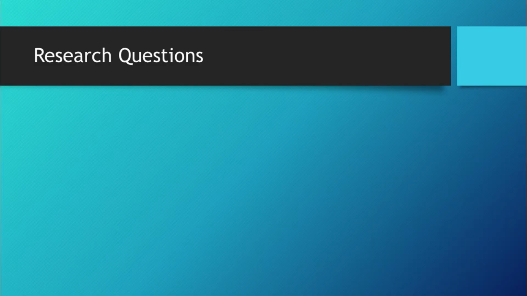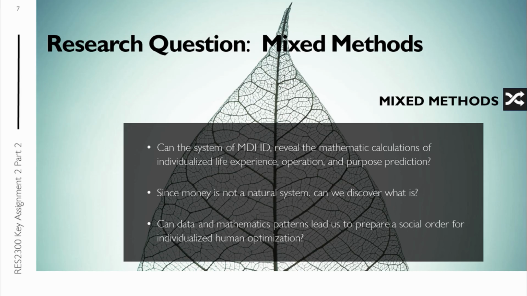Mixed methods research questions. Can the system of multidimensional human design reveal the mathematical calculation of individualized life experience operations and predict the human purpose for each individual? Since money is not a natural system, can we discover what would be natural, what happened before money existed? Can data and mathematics patterns lead us to prepare a social order for individualized human optimization?